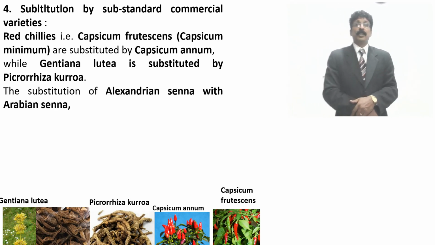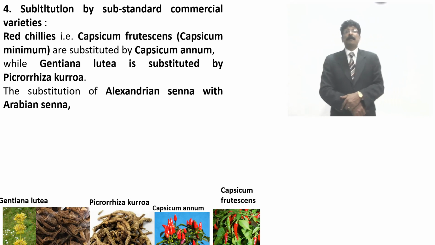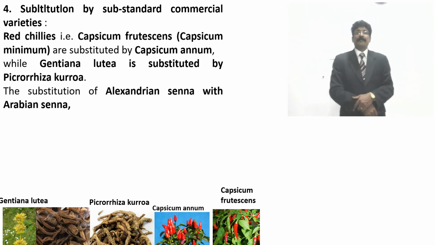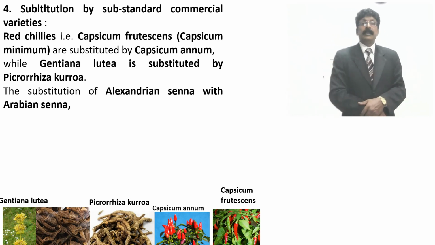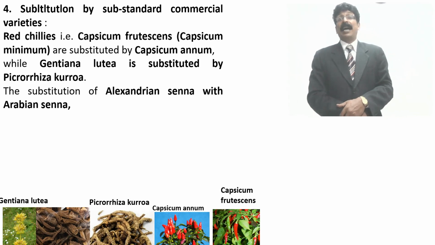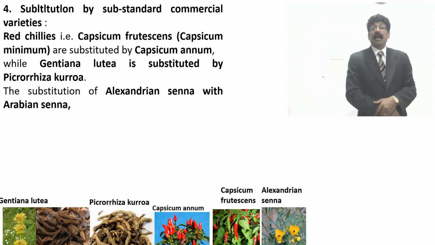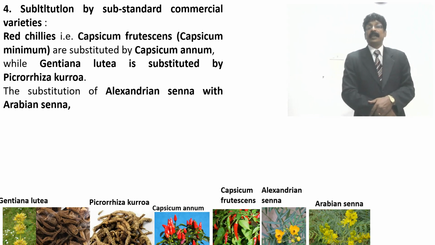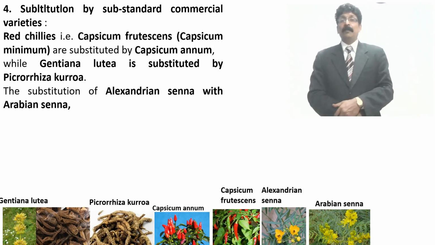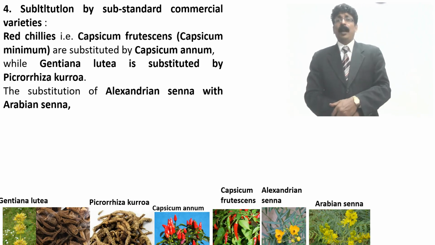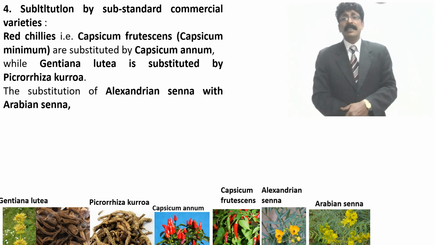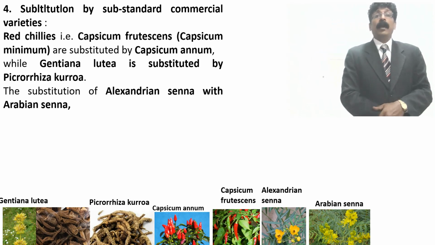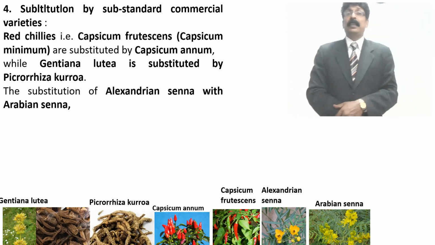So substitution by a substandard commercial variety with low quality, and substitution of Alexandrian senna with Arabian senna. You see, this is Alexandrian senna, Arabian senna. But the sennoside content is lower, so Alexandrian senna is substituted with Arabian senna.